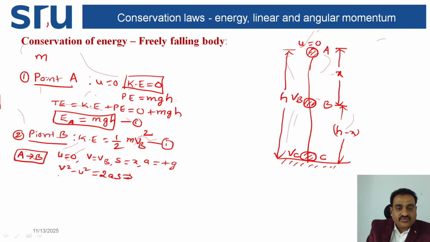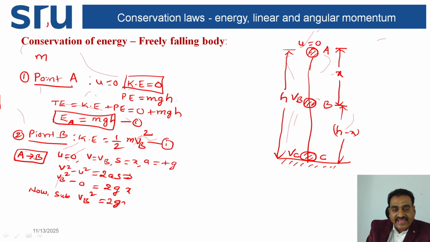So this is VB square minus 0, that is 2gx. Now substituting VB square is equal to 2gx in equation 1.